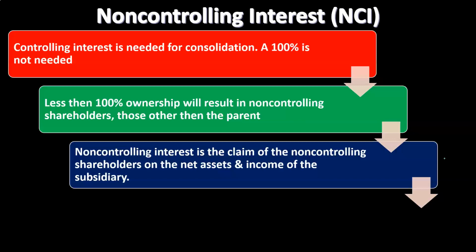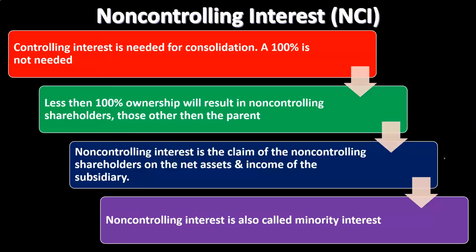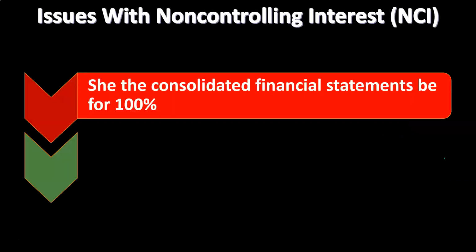So in other words, the controlling interest has control over, in essence, the decision-making process because their vote goes. They're the one that has control over where the assets are going to be utilized in order to generate revenue, at least at that level. But obviously they don't have claim to all the net assets, because the non-controlling interest still has claim to their portion of the net assets. Non-controlling interest is also called minority interest. So if there's a controlling interest, you can recall the other interest, the non-51 or over portion, being the minority interest or the non-controlling interest.